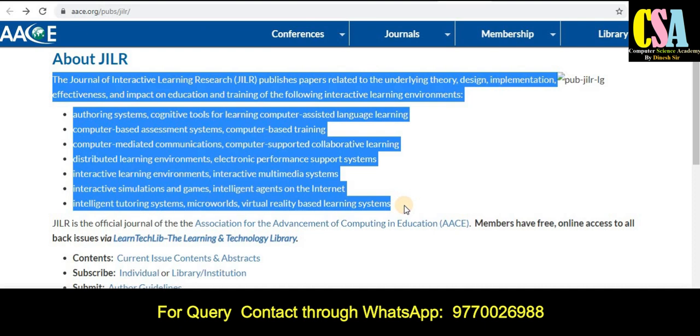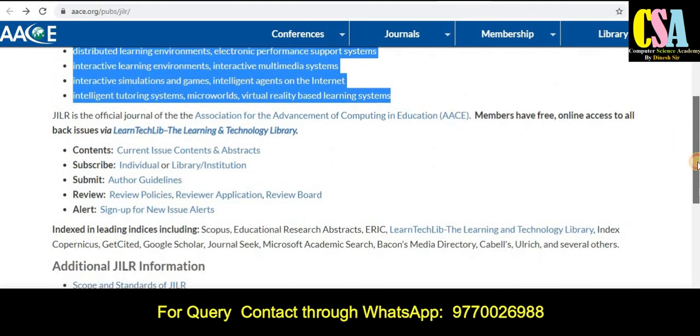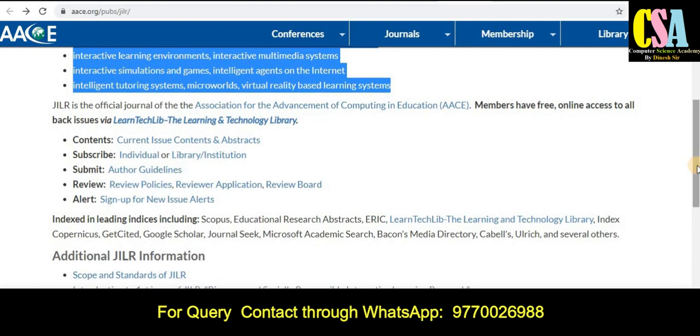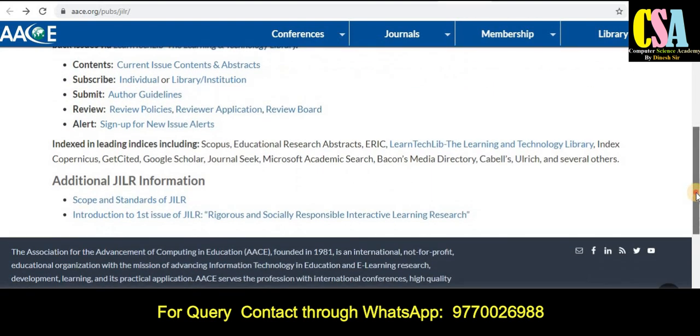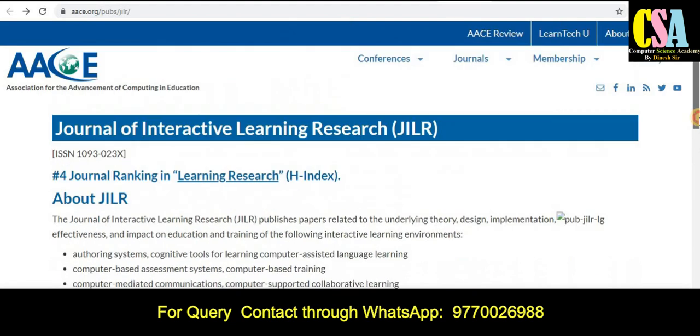Here you will find all the things that you are looking for, and indexing is a very important thing. As you can see here, indexing is also given here, scope and also all the things are given here. So you can see here, Scopus category journal, and also many more indexing. And if you want to know more about this journal in detail, just click on the journal section, membership, all the things are given here.